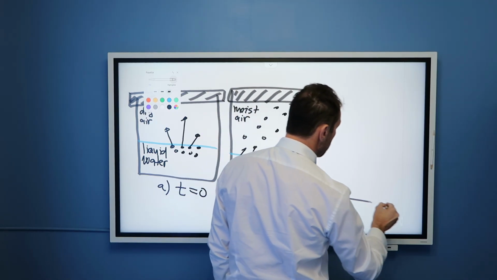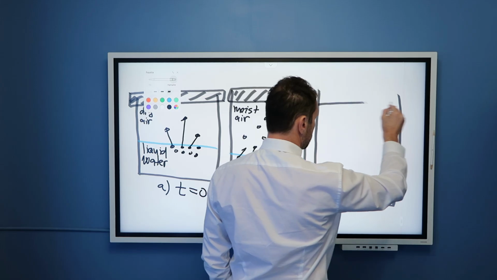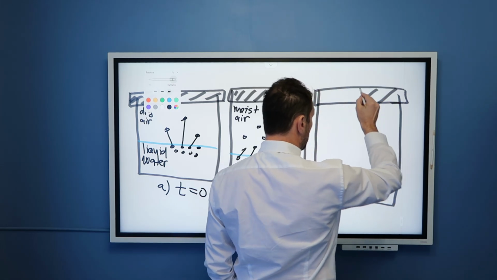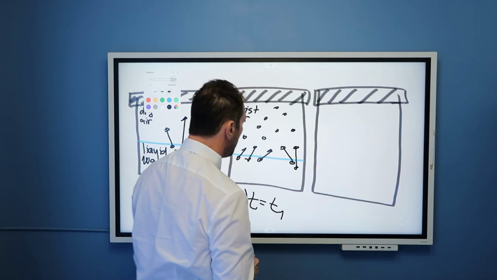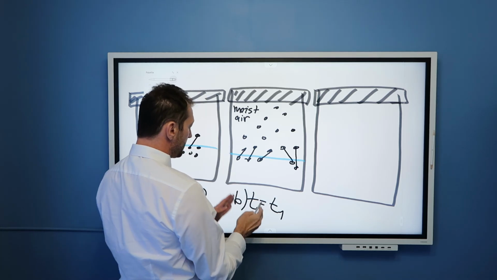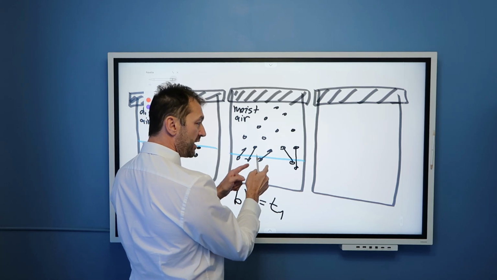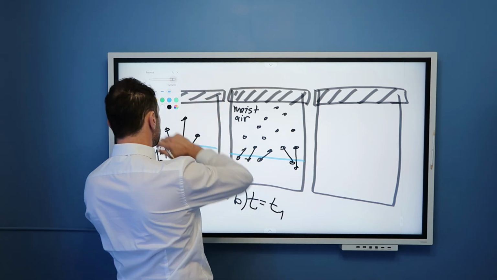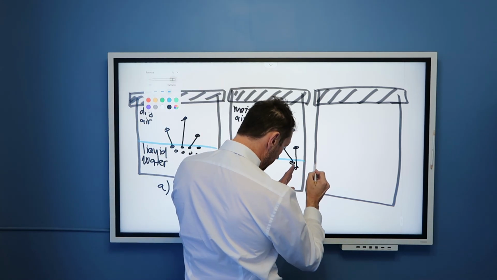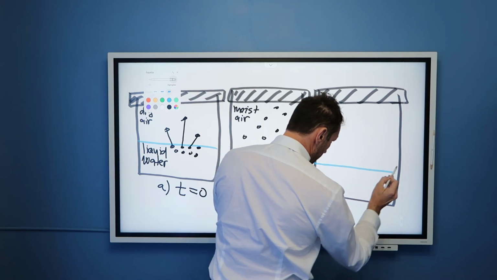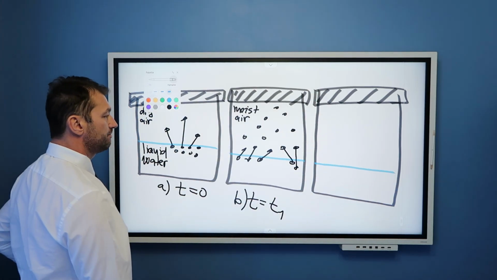We have now the same container in the last instance with this solid lid on the top, because in instant T equal T1 we still have net evaporation. That means that this liquid water line will still decrease a little bit compared to the previous case.